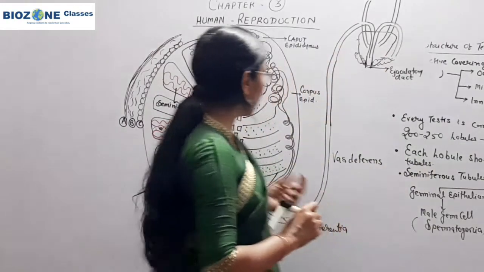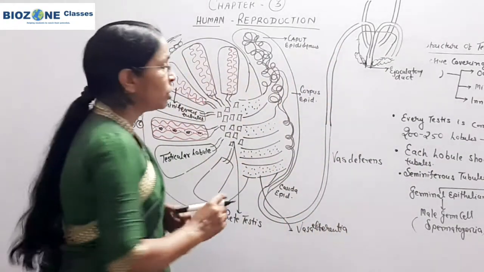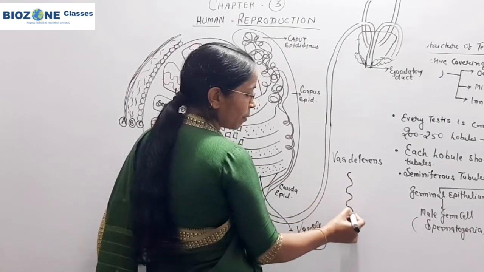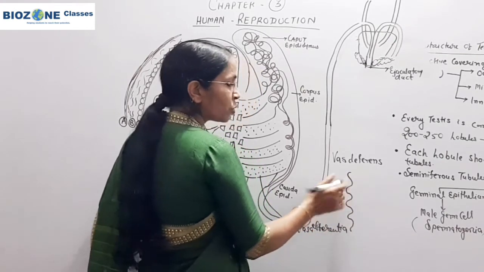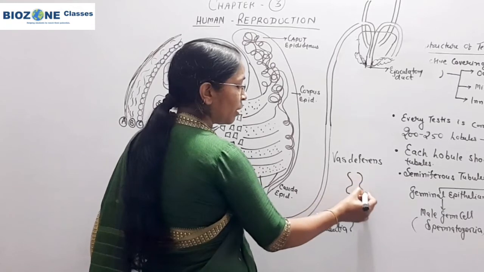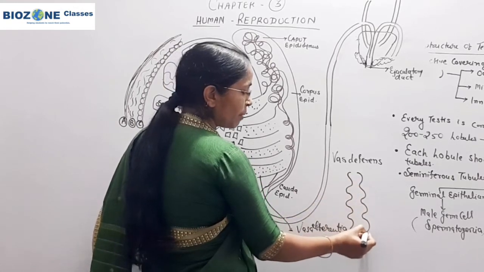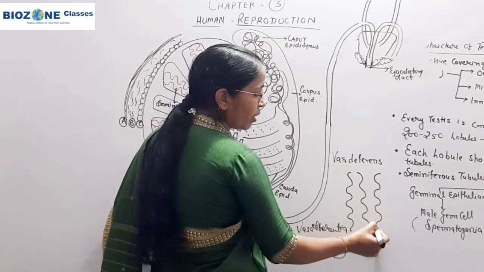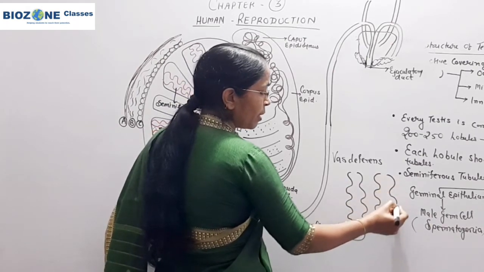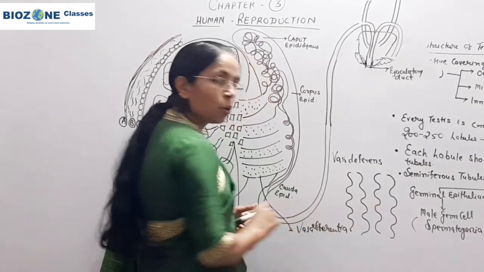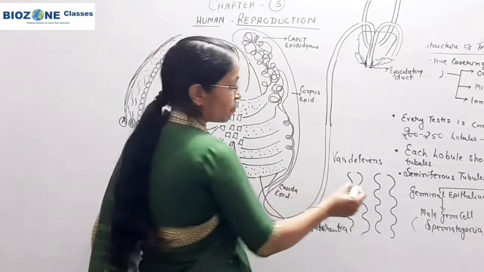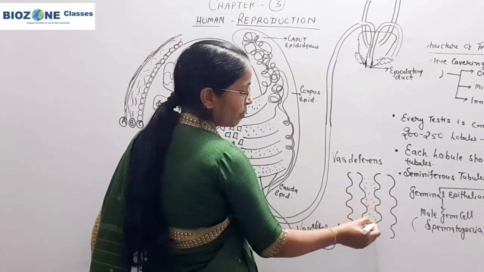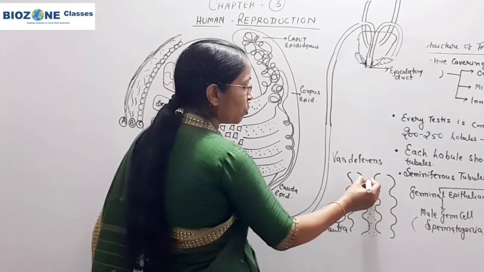Now when we come towards the seminiferous tubule, just for explanation purpose I draw this diagram. This is only an imaginary diagram. This is one seminiferous tubule, and this is another seminiferous tubule. These seminiferous tubules show the interstitial space, or the fluid filled space, present between them.